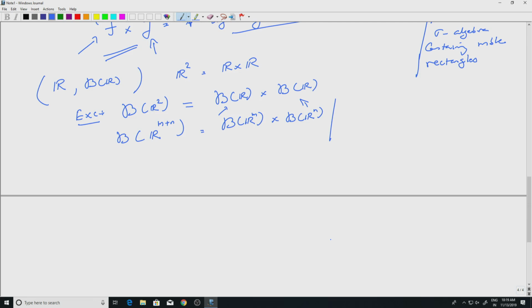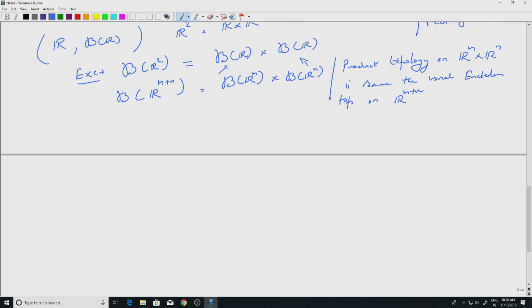This follows immediately from the fact that the product topology on R^m cross R^n, which is R^(m+n), is the same as the usual Euclidean topology on R^(m+n). Okay, so that will do. If you use that, you will get this immediately.